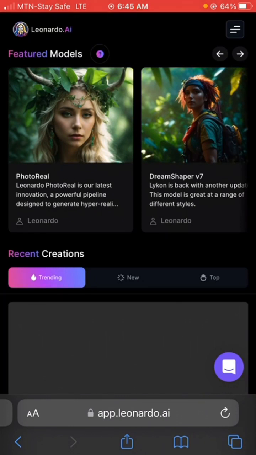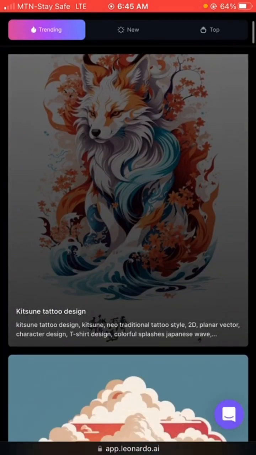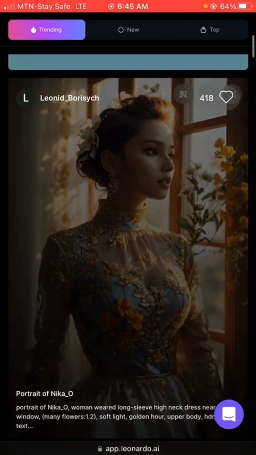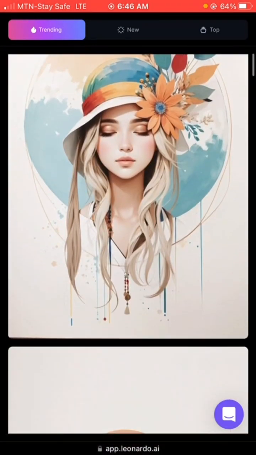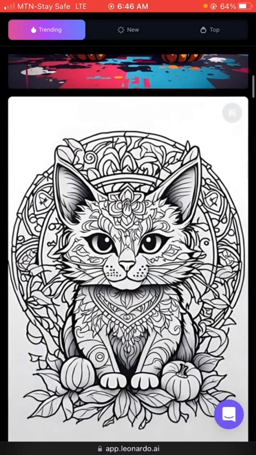These are all AI images, but if you did not know, you might actually think that they are real images. For people who do art, this is something you can do. You can get this, probably print it and put it up in your apartment or something. These are very cool images, and it works, like I said, with prompts.